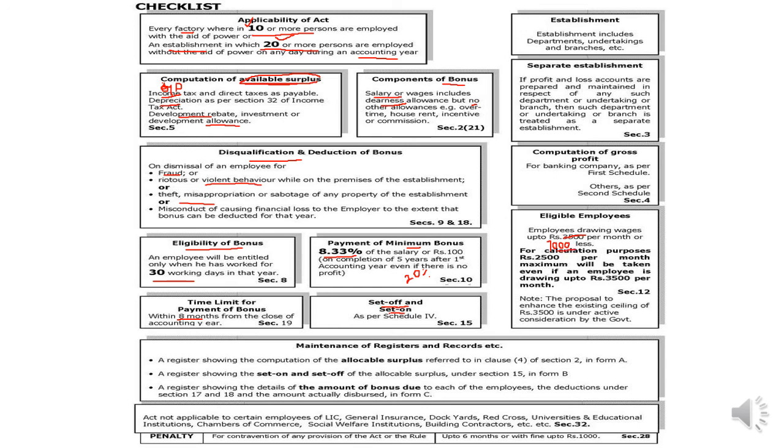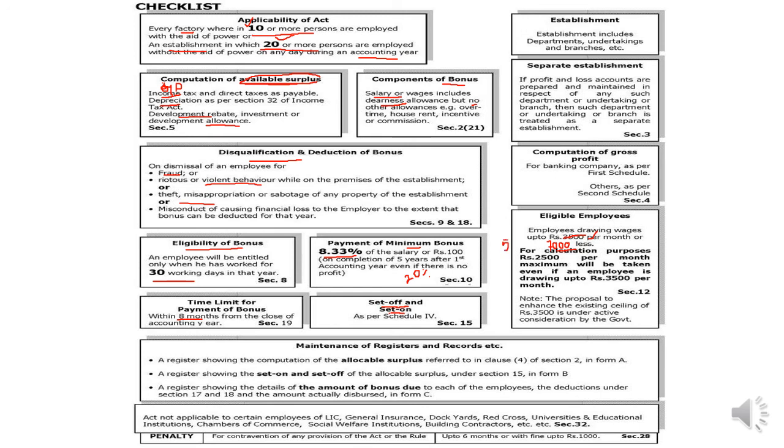Earlier it was 3,500, but remember now it becomes 7,000. And if any person is getting less than 7,000, then while calculating the bonus the actual amount will be taken. Say if they are getting 5,000, then while calculating we are going to take 5,000 itself.